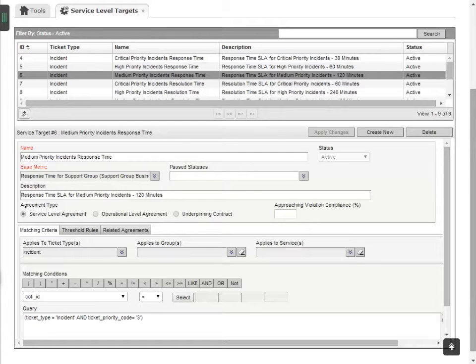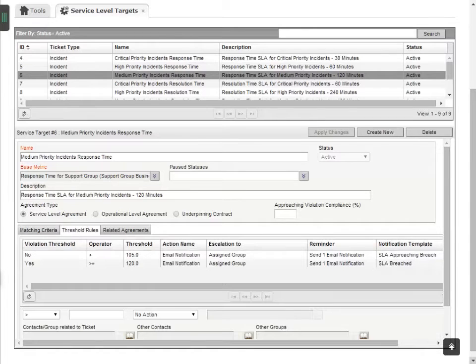In the matching conditions, we see that this service target applies when the ticket type is incident and when the ticket priority code is 3. Now click the Threshold Rules tab. The threshold is the maximum time that can lapse before the system initiates a defined action. In this example, if there is no response to the ticket within 105 minutes of logging the ticket, an email notification is sent to the group that the ticket is assigned to.